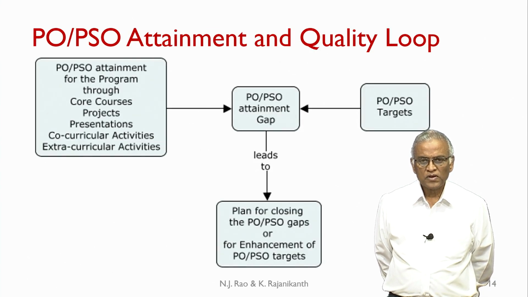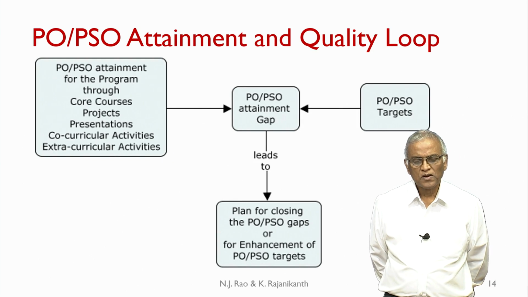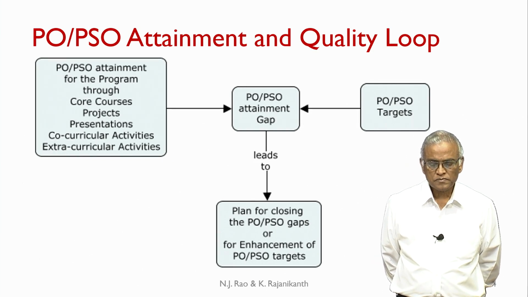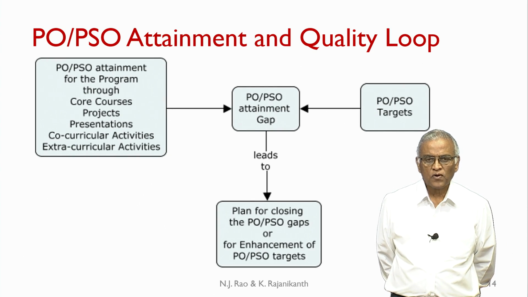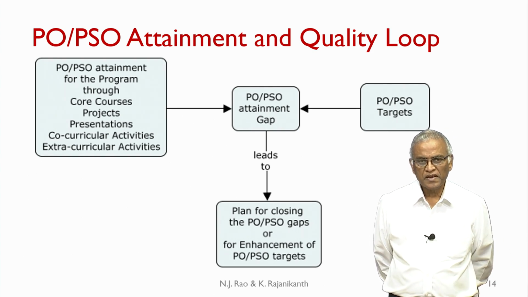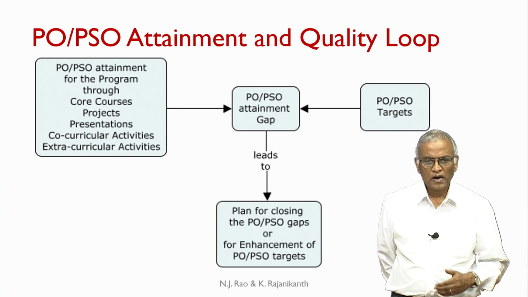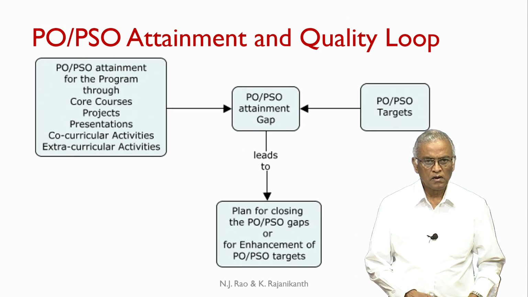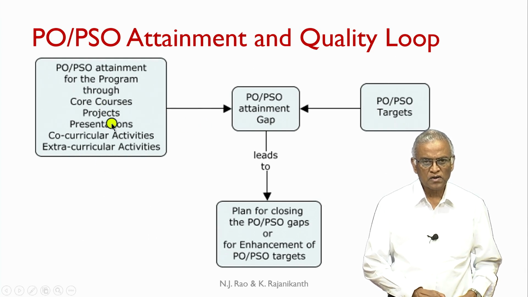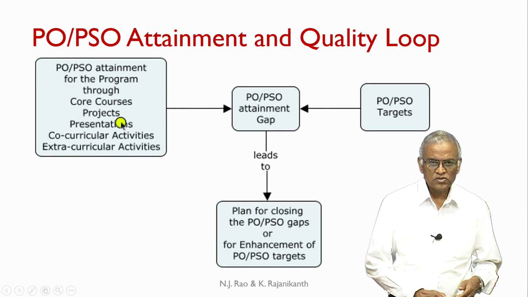Now, once again the relationship among all this can be shown through this kind of concept map, which is very similar to what we have shown with respect to CO attainment. Now, how are POs and PSOs attained? They are not directly attained; they are attained through core courses, projects, presentations, co-curricular activities and extracurricular activities. So, they are attained only through these activities.